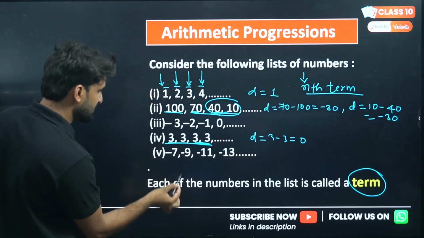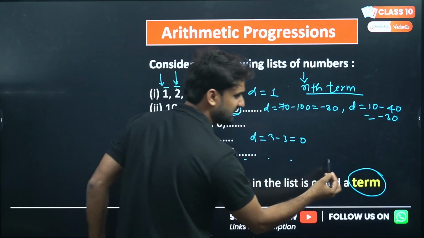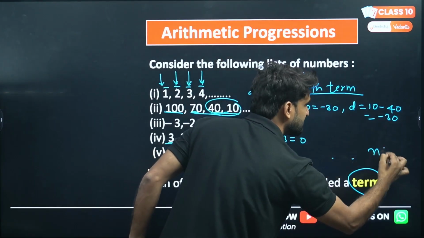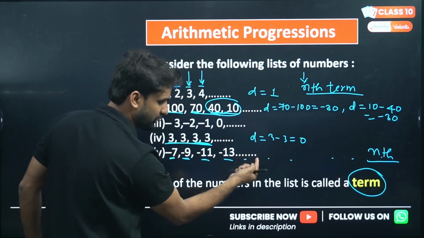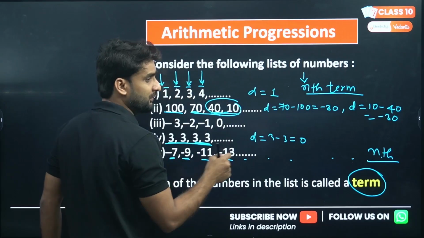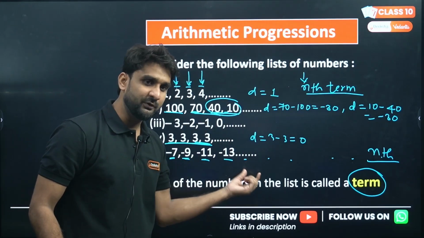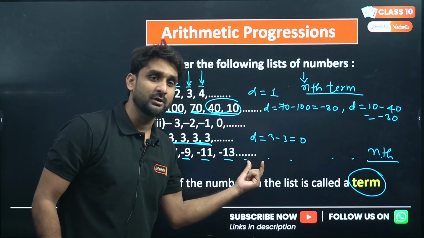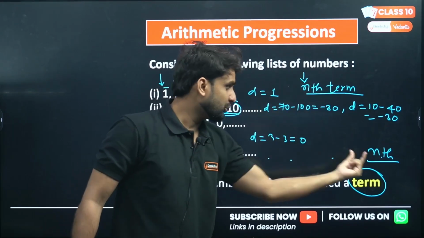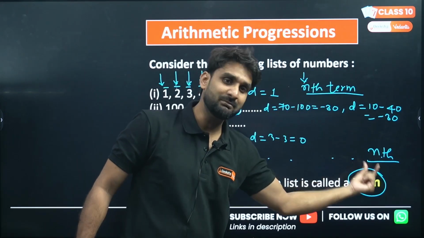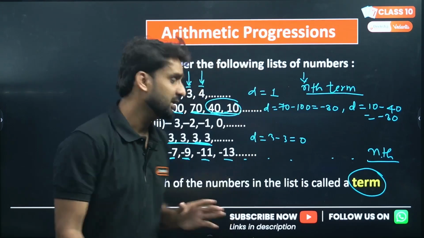Similarly, this is the first term of the AP, second term, third term, fourth, fifth, sixth, seventh, eighth, ninth, 10th, and nth, because I don't know the last number. Where is the ending of this AP? Here are dot, dot, dot, which indicates "and so on", so the ending is not clear here. The ending is unknown. So the end number, I don't know what it will be, and the end number is called the nth term. Getting my point? Hope you have understood what exactly the nth term means.